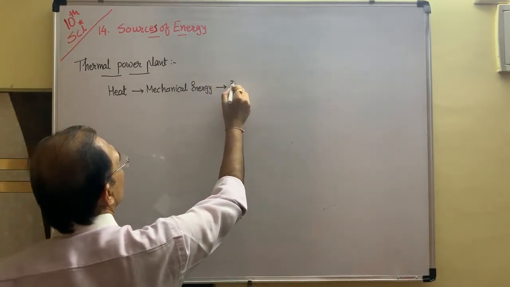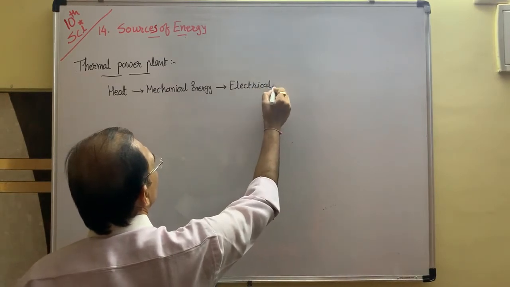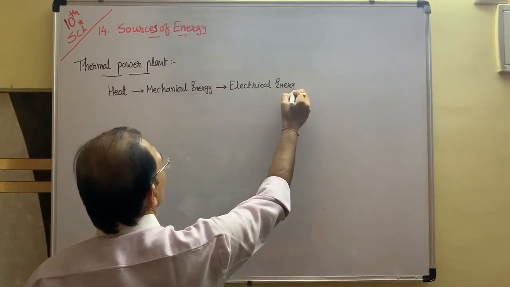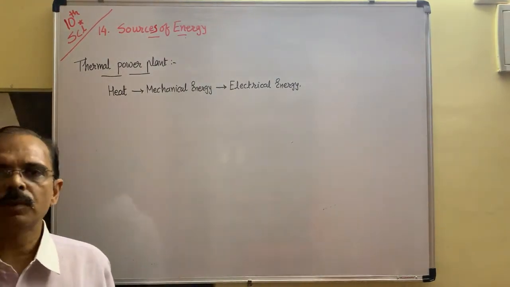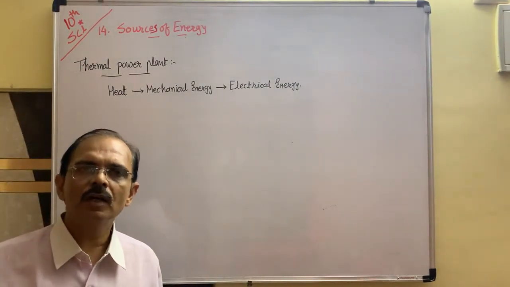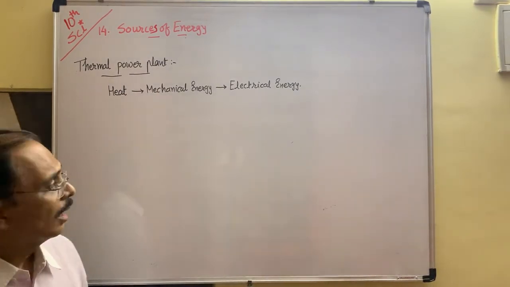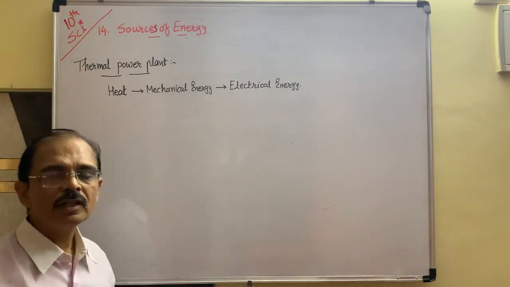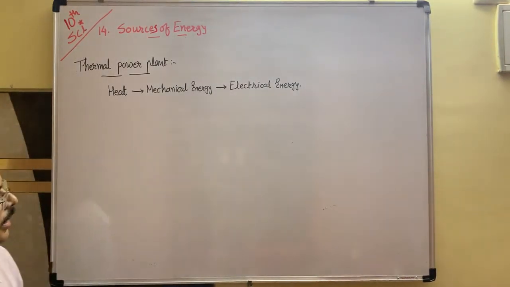And from mechanical energy we can produce electrical energy. So mechanical energy and electrical energy are produced in a plant with the help of mineral coal or mineral oil, petroleum or coal, which are used to produce heat. Okay, this is called the conversion of heat energy.